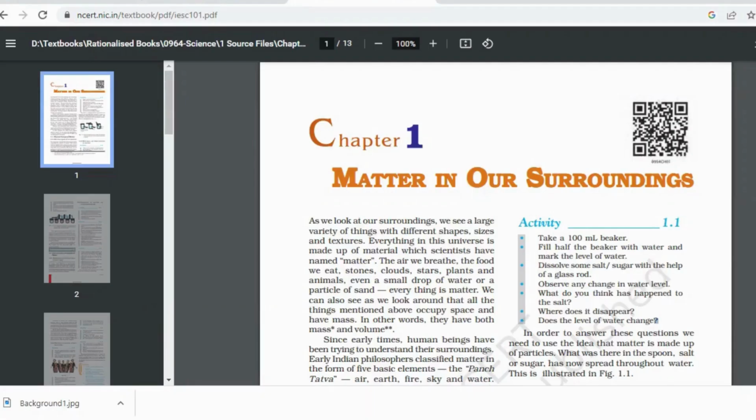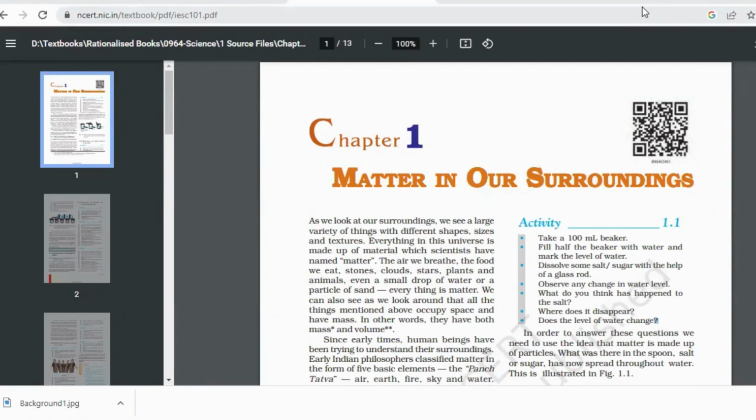What is volume? Volume is the capacity of something. Volume is the capacity. Fine. See, anything which occupies space and has mass is called matter. Okay, what I said? Anything that occupies space and has mass. Any object in the world which occupies space and has mass is called matter.